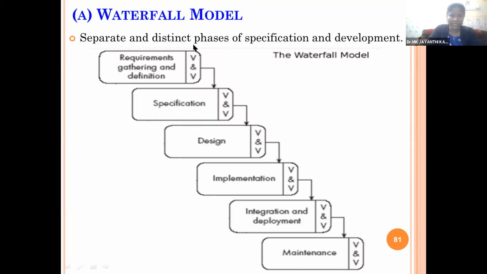It has separate distinct phases of specification and development. It has the following different stages. It has all the 6 stages: requirements analysis, specification, design, implementation, integration and deployment, and maintenance. So any doubt in the software waterfall model? Any doubt?